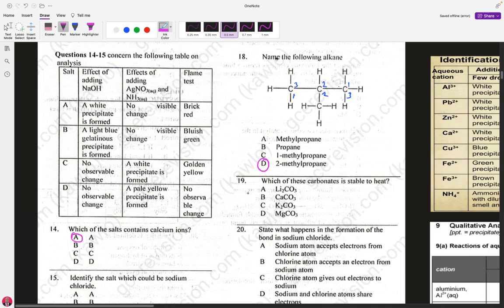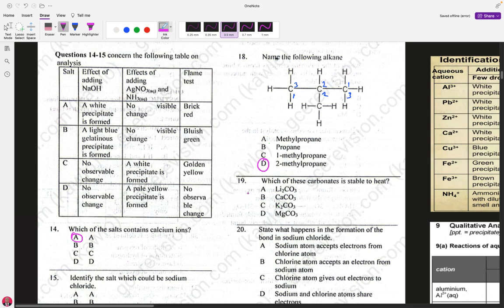Secondly, larger cations have less polarizing power, and the more stable they are to heat.